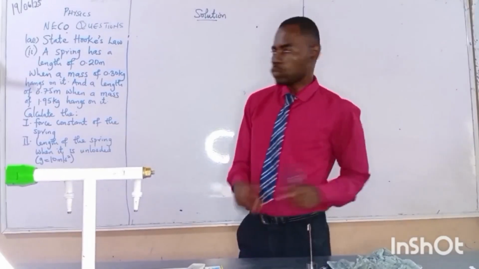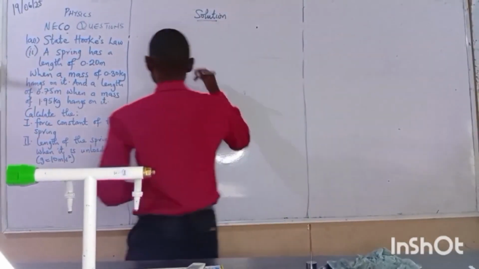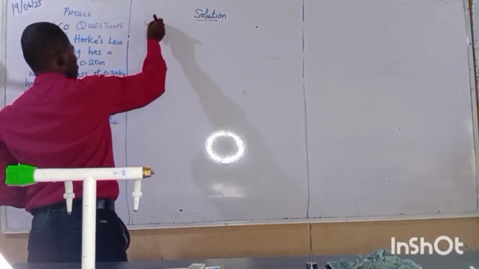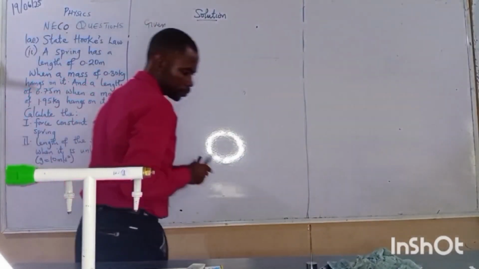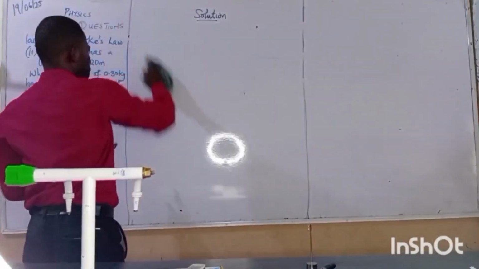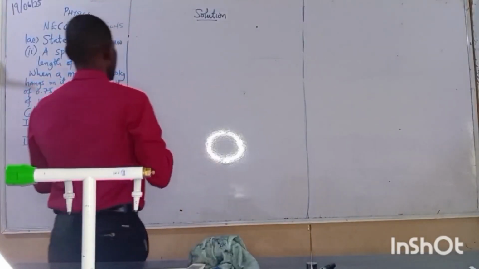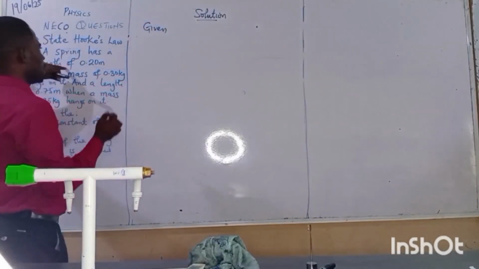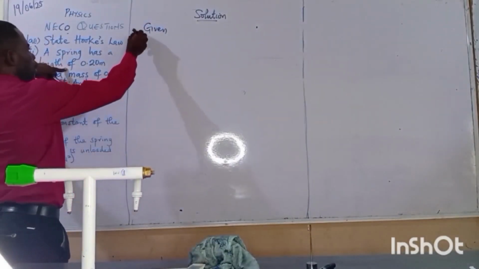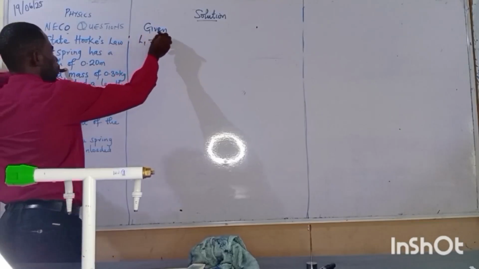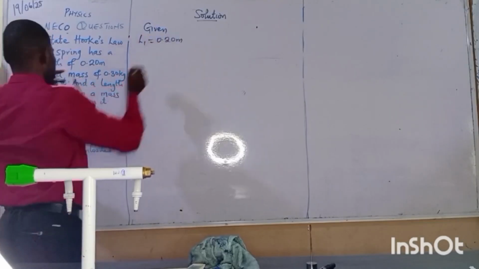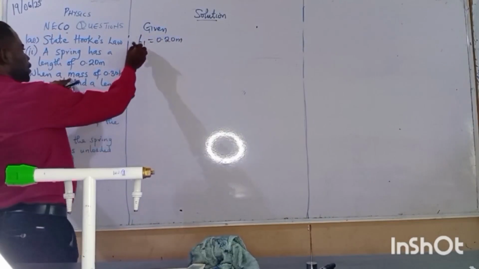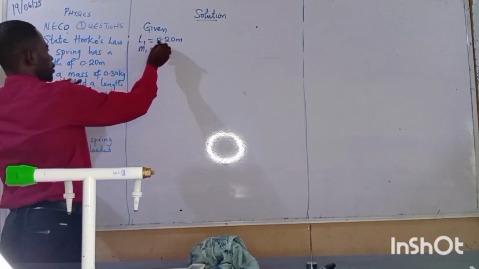So let me write down what is given. When held, I'll call that one L1. L1 is 0.20 meter. The mass, that is M1, was 0.30.